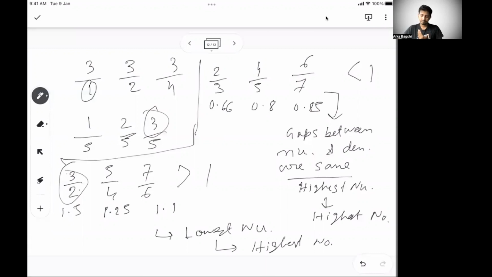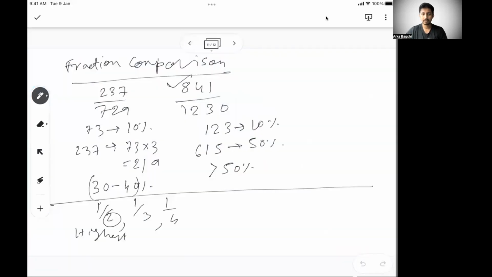So these are a couple of things you can remember from a fraction calculation standpoint. But a lot of the time you won't get these ideal scenarios. So I think what you need to understand is fraction comparison by converting into percentages. So this is the summary of speed maths I just want to cover. You don't typically need anything beyond this. So absolutely focus on this much. And if you practice it for 3 weeks, you will be absolutely fine.